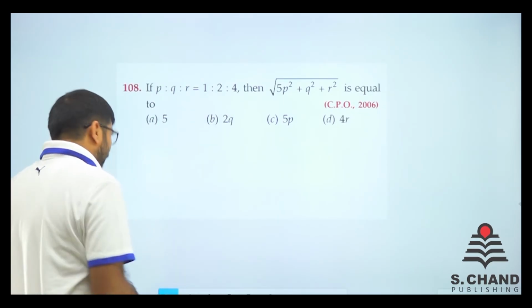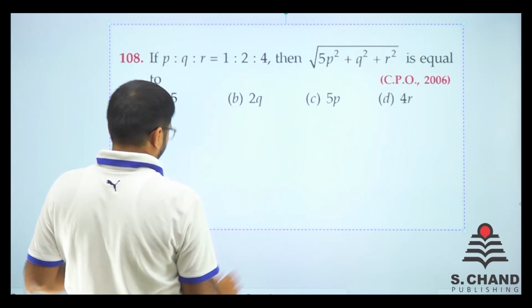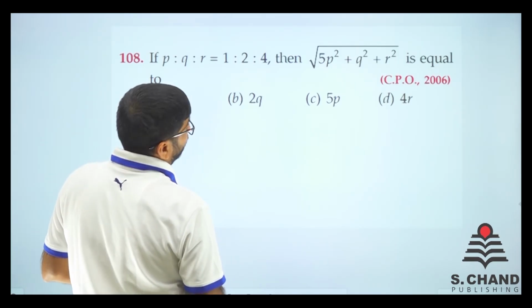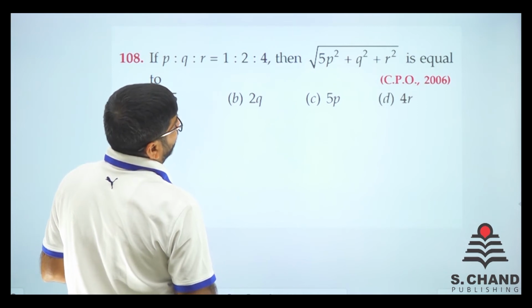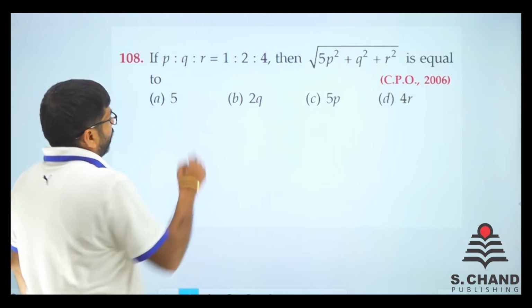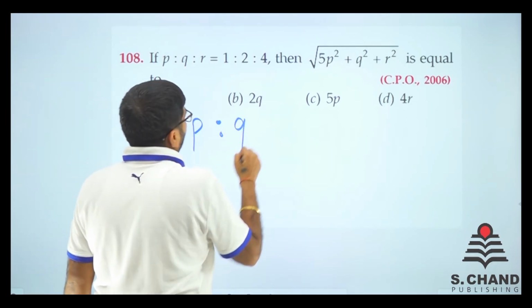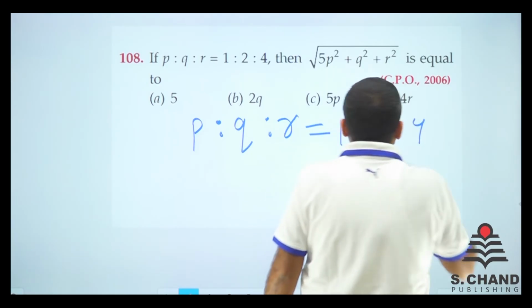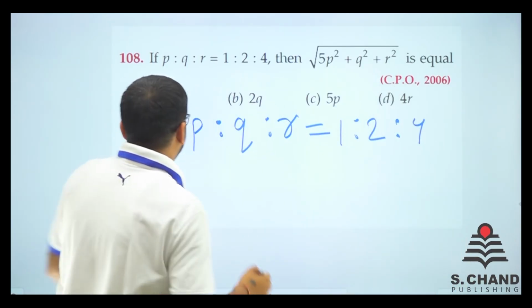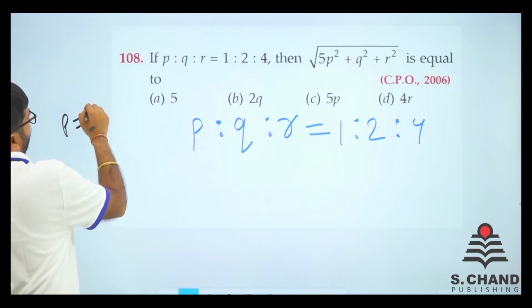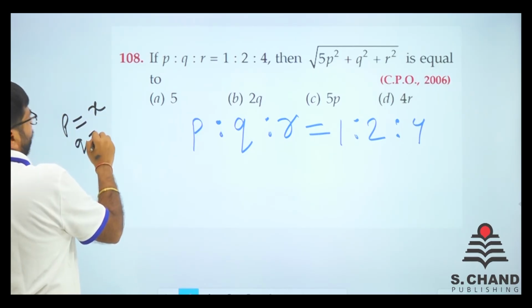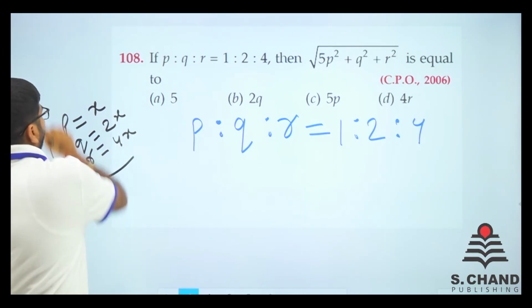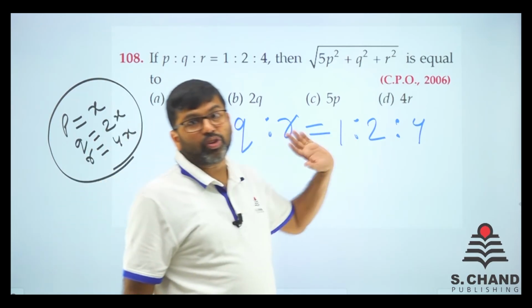Here we go. Question number 108. P is to Q is to R is given as 1 is to 2 is to 4. P square plus Q square plus R square is equal to what? That means what we can do is say P is equal to X, Q is equal to 2X and R is equal to 4X. That I can do, so that they are still in the ratio, right?